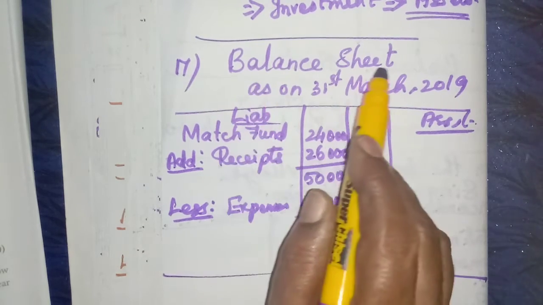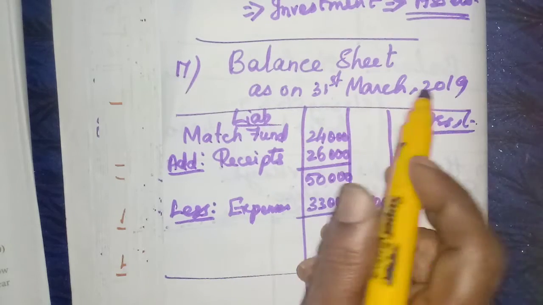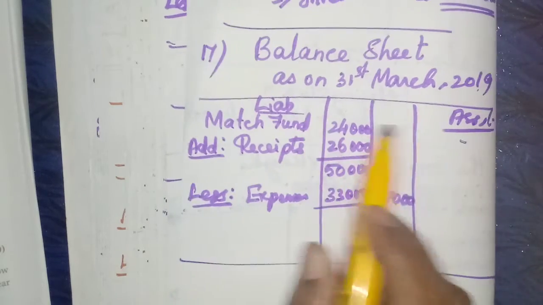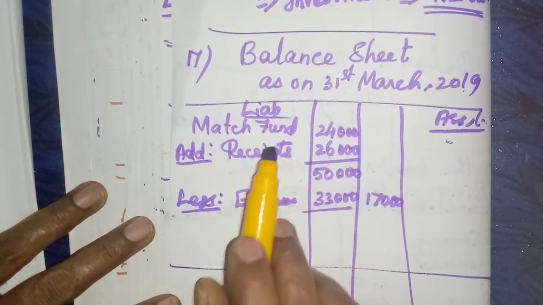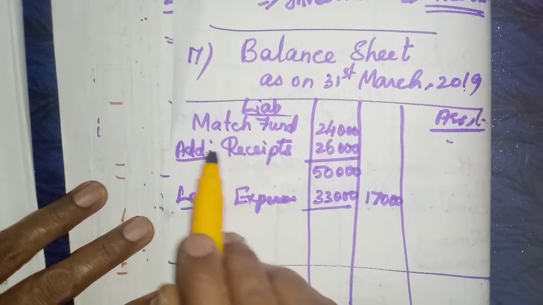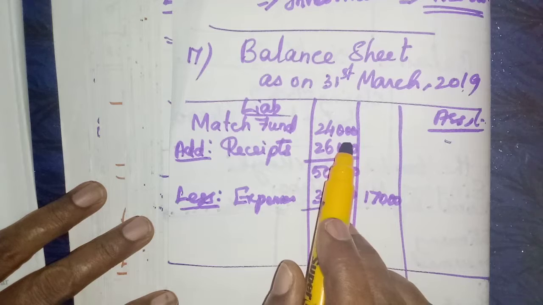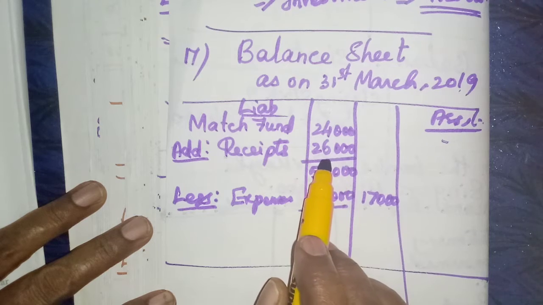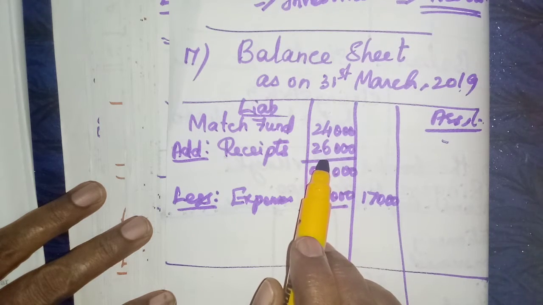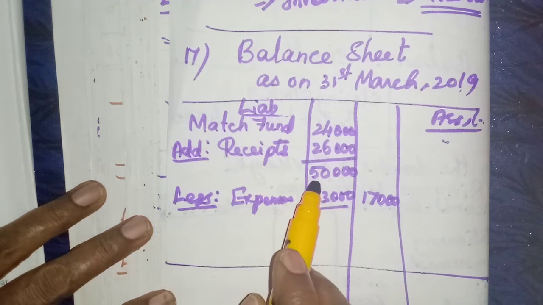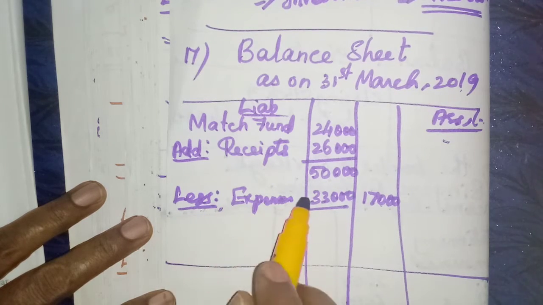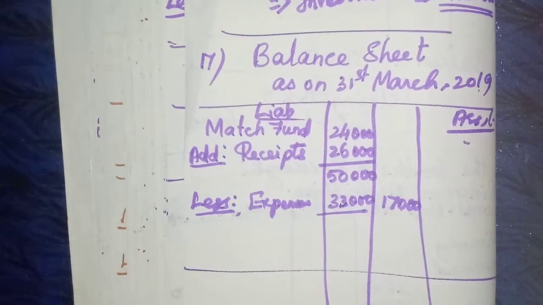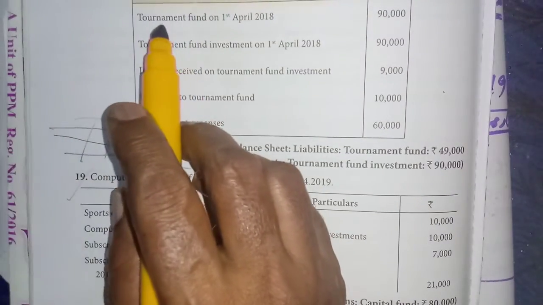Seventeenth problem, balance sheet as on 31st March 2019. Liabilities, assets. Sometimes we have to write both sides, but in this problem we have to do only the liability side. First one, match fund 24,000. Then add receipts 26,000. Add, we will get 50,000. Less expenses 33,000. If we deduct, we will get 17,000.